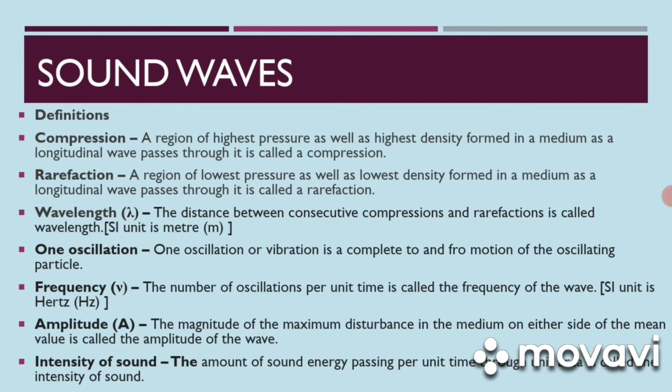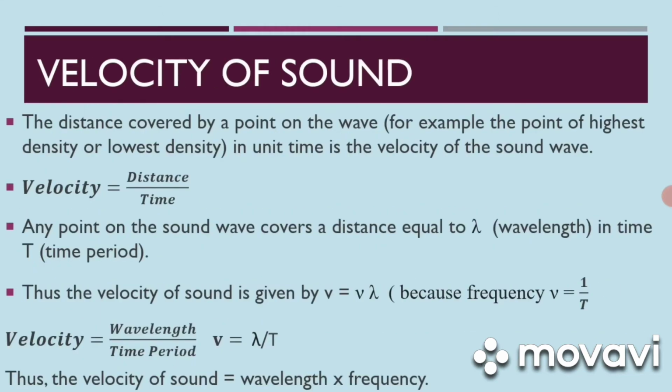Amplitude, represented by capital A. The magnitude of the maximum disturbance in the medium on either side of the mean value is called the amplitude of the wave. Intensity of sound. The amount of sound energy passing per unit time through unit area is called the intensity of sound. Velocity of sound. The distance covered by a point on the wave, for example, the point of highest density or lowest density, in unit time, is the velocity of the sound wave.